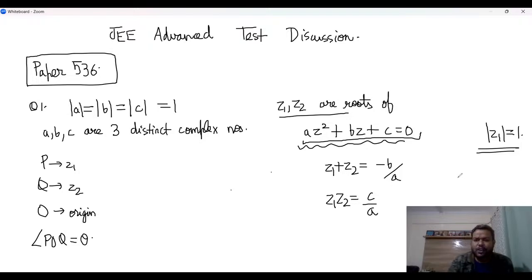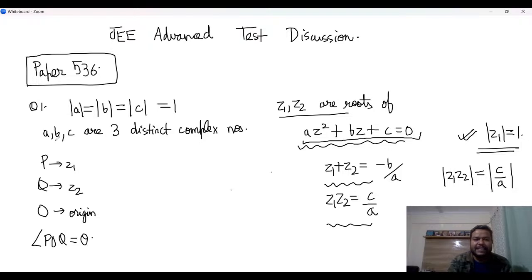Okay. So from this and from this, that mod z1 is 1, I can conclude many things. So first of all, what I will do, I will take mod on both sides in this. So I will say mod of z1 z2 is equal to mod of c by a, right?